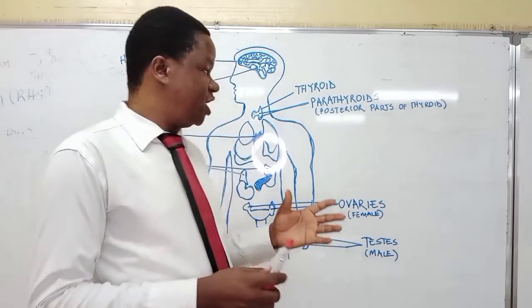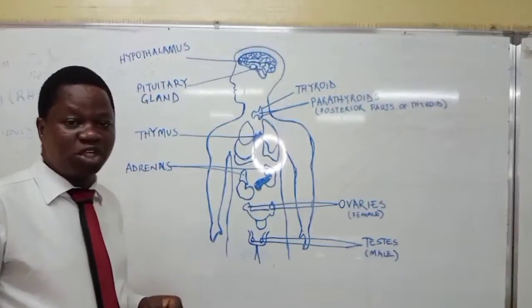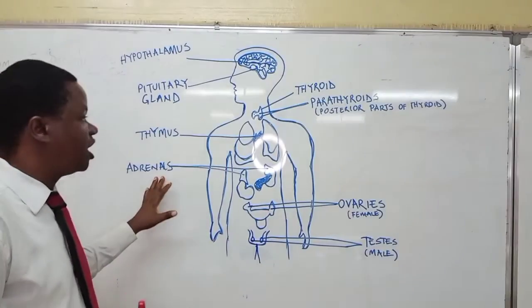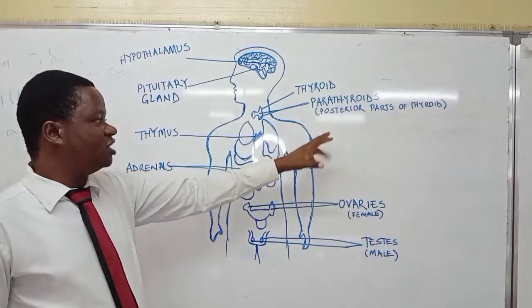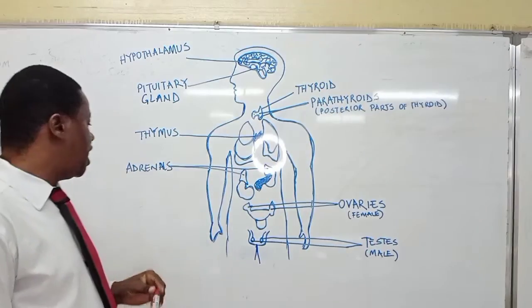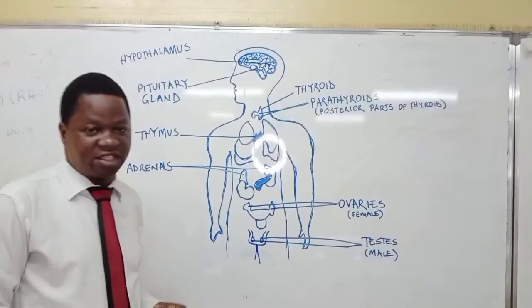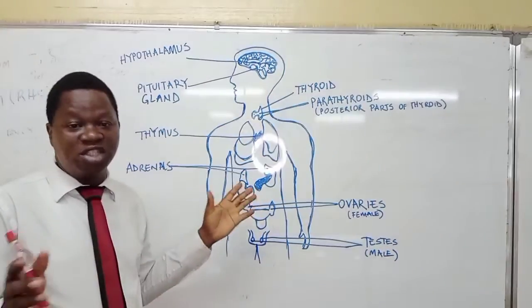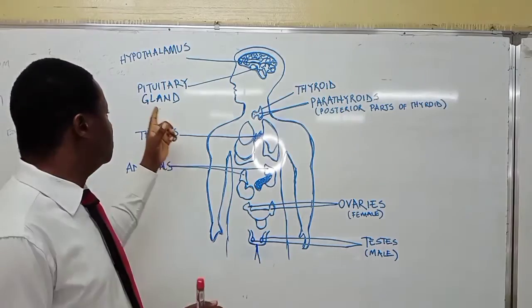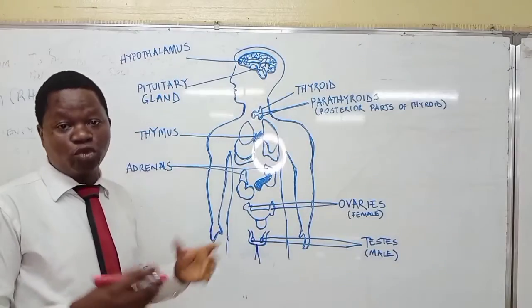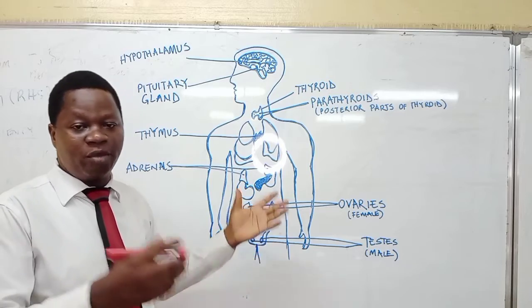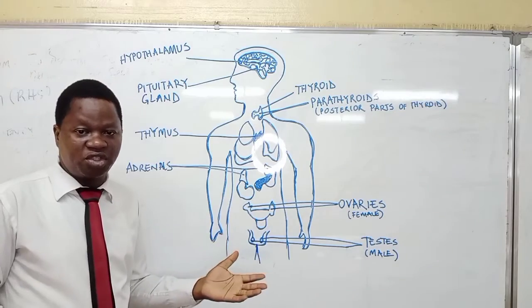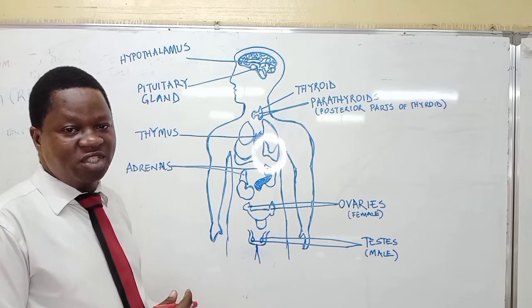So I have here some of the endocrine glands which I'm going to be looking at. I have the pituitary gland, the adrenal gland, the thyroid gland, the parathyroid gland, the ovaries, and then the testes. So I'm going to take a look at them one after the other, talking about the different hormones that each of the glands helps to secrete, and then the function of the particular hormone secreted, and also the effect of both over-secretion and under-secretion of the hormone.